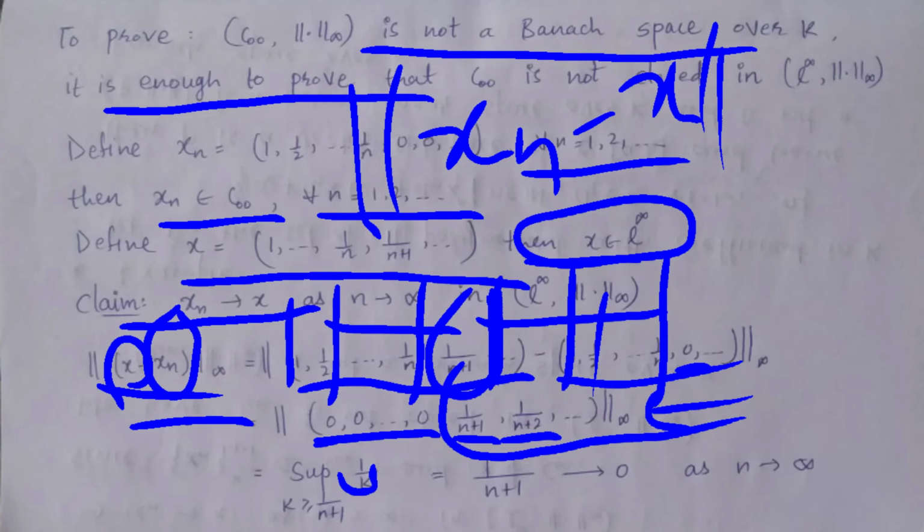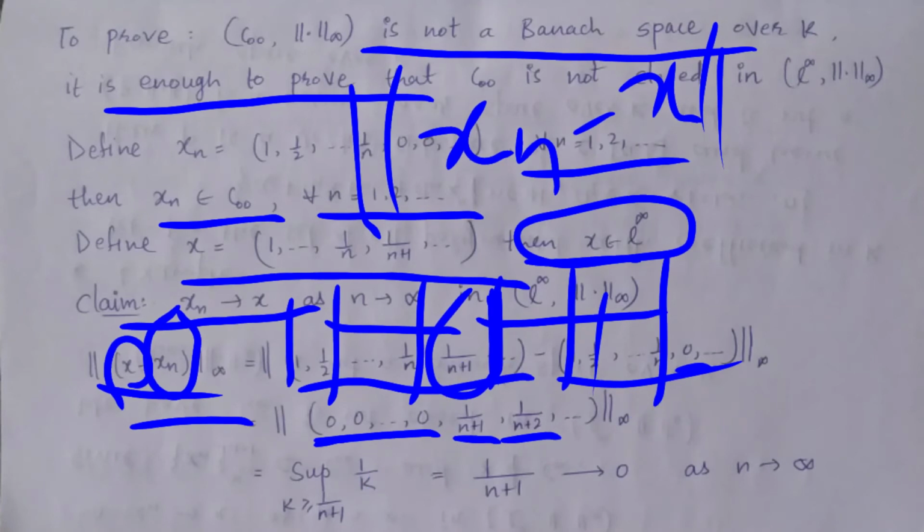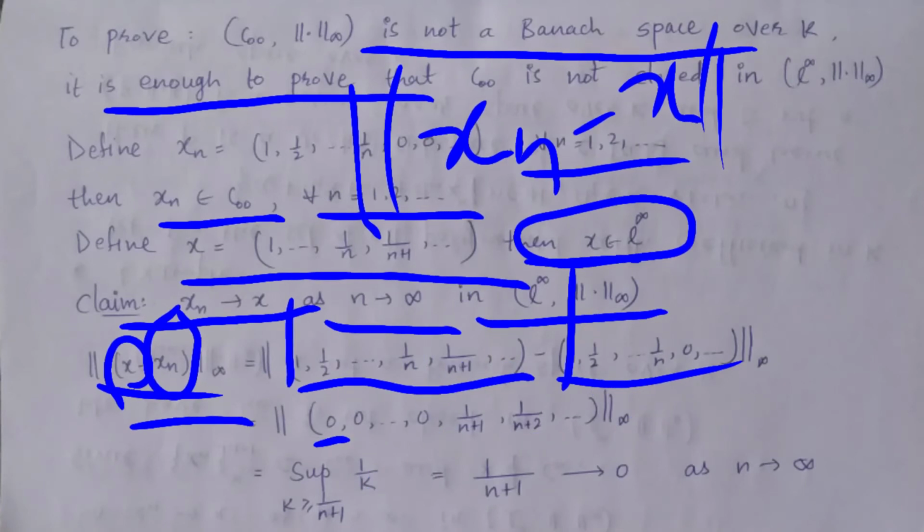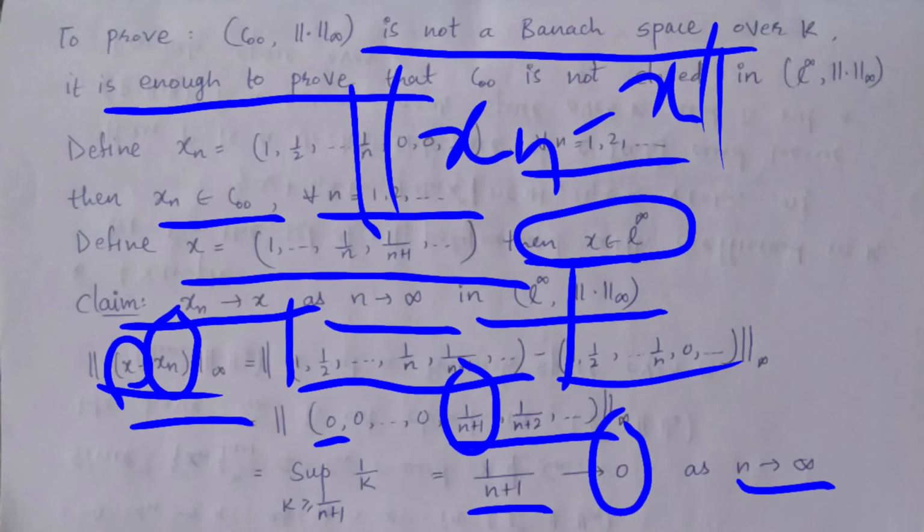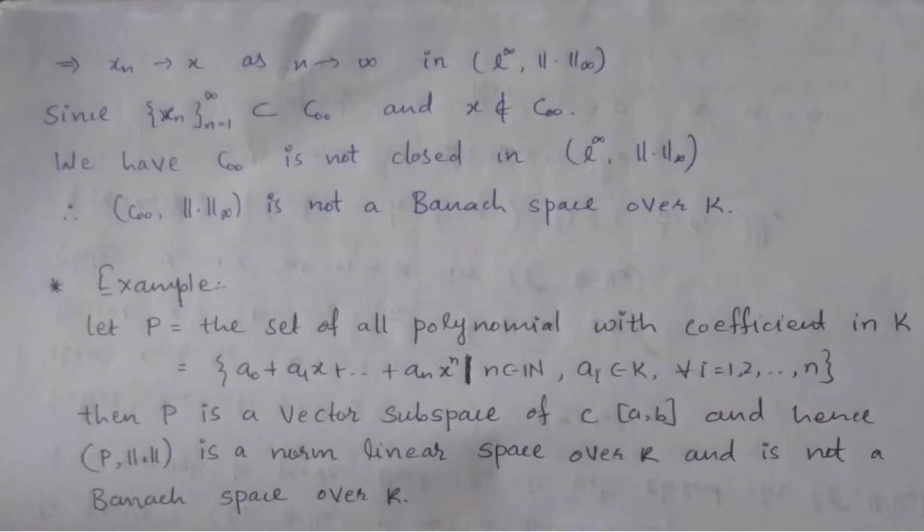So the supremum of these elements, 1 upon n plus 1, 1 upon n plus 2 and so on, is 1 upon n plus 1. Right. When my n tends to infinity, this 1 upon n plus 1 tends to 0. So we can say that Xn converges to X as my n tends to infinity in the space L infinity with infinity norm.